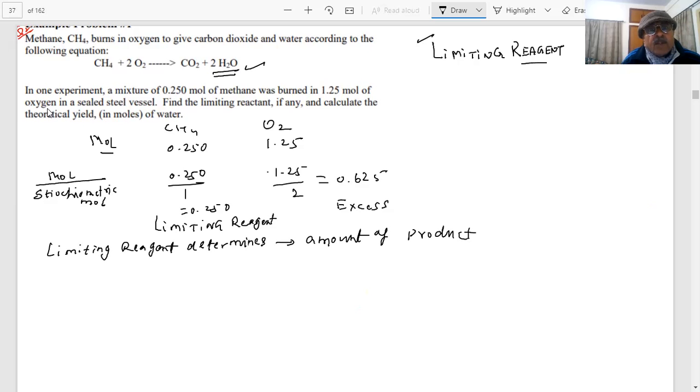You have 0.25 mole of methane, divided by the stoichiometric coefficient.